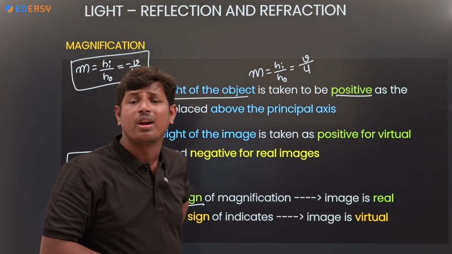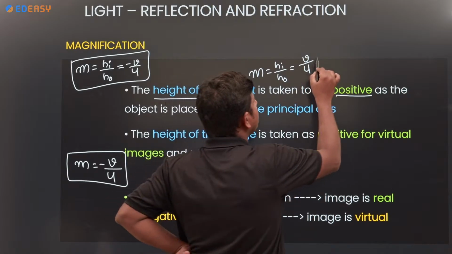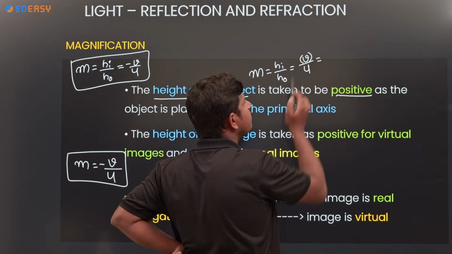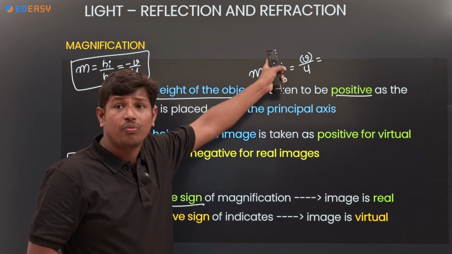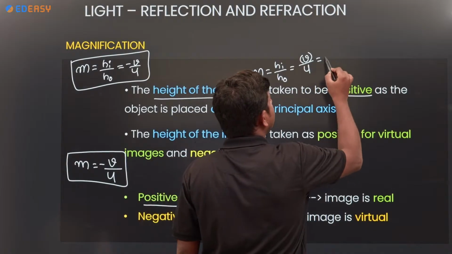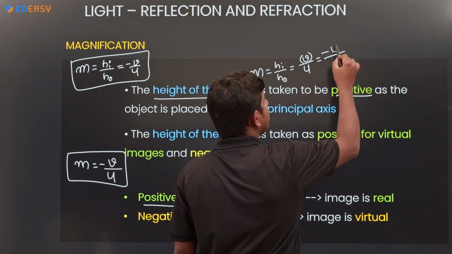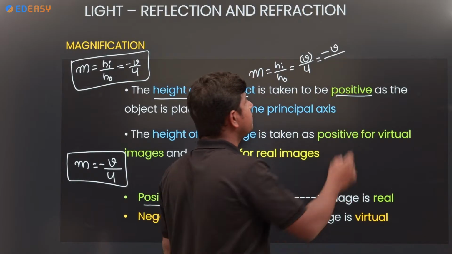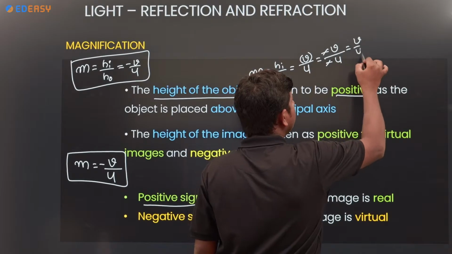What is the image distance? Between pole and F, the image distance will be minus. How will the object distance be? Minus. Minus cancels, and you will get v by u.